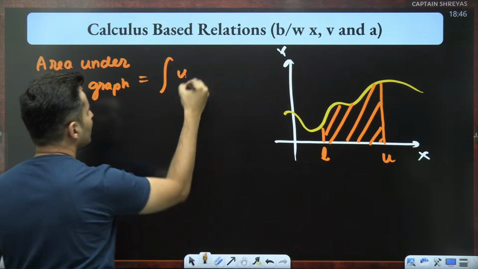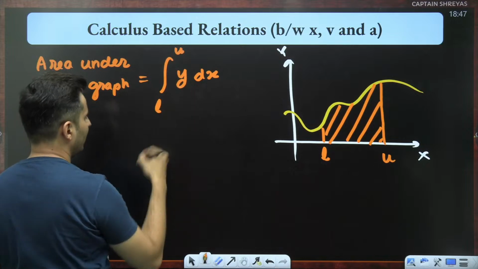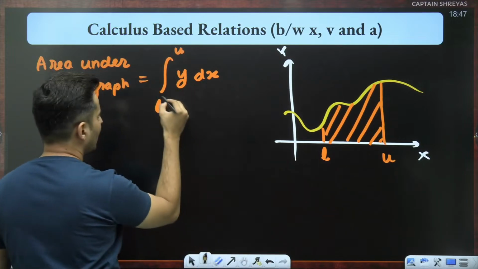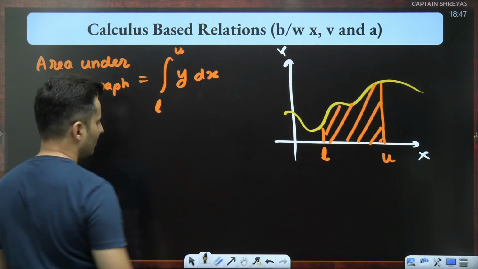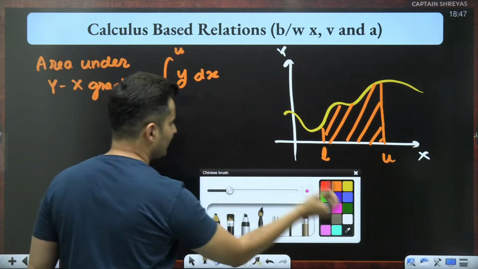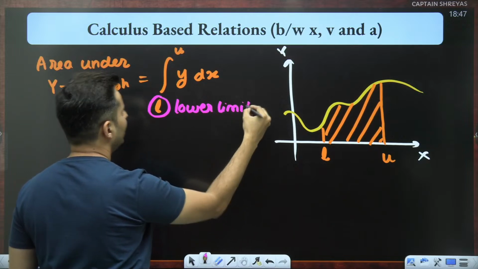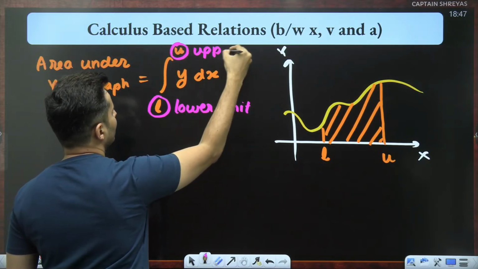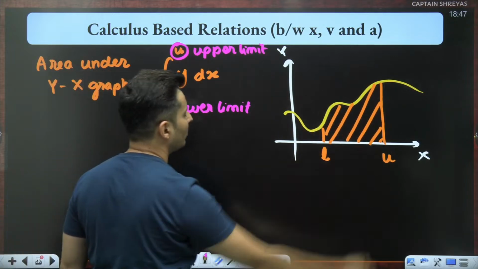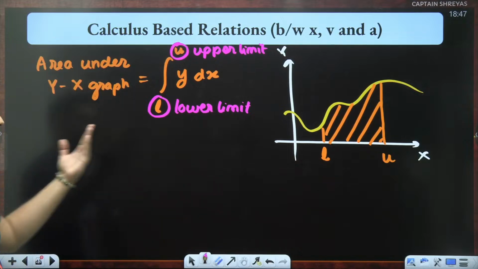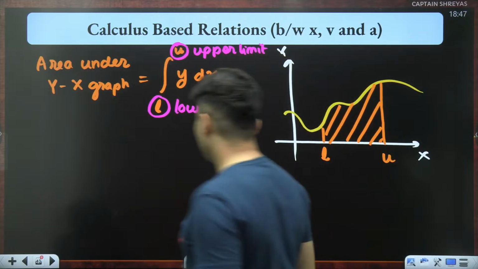That is given by the integration of y with respect to dx from the lower limit to the upper limit. This is called the lower limit, and this is called the upper limit. This is the area under that particular graph. Sometimes you are going to need that as well.